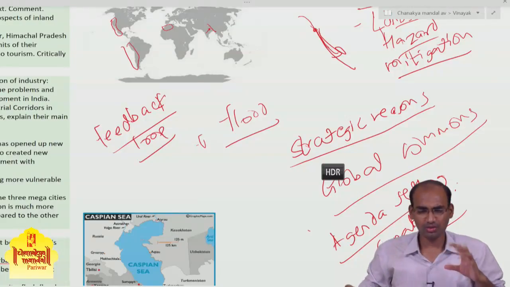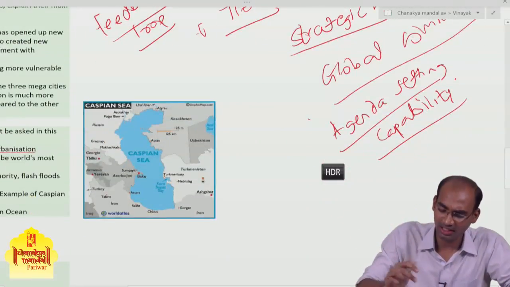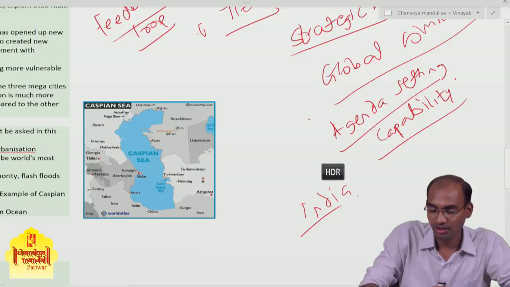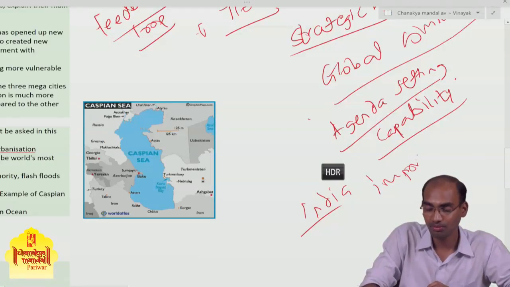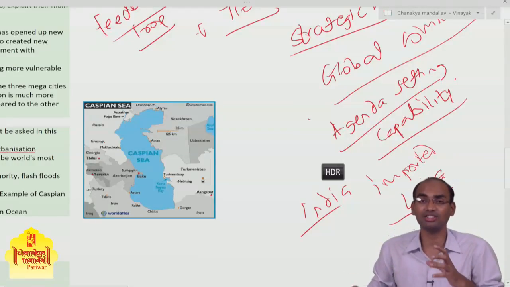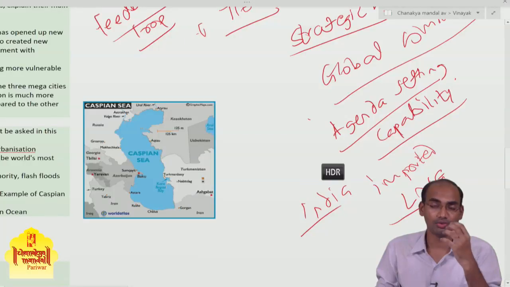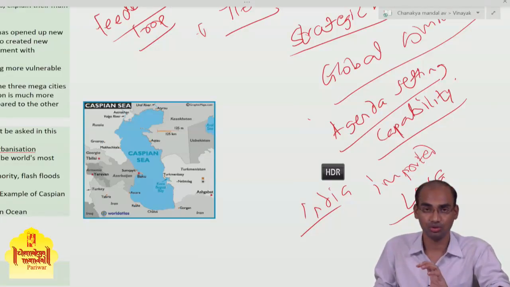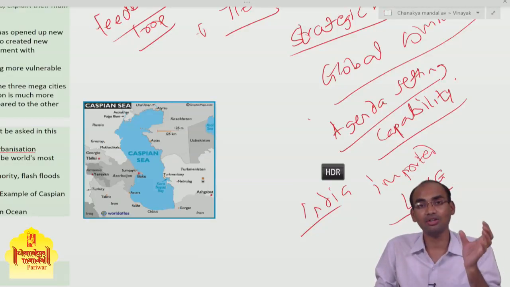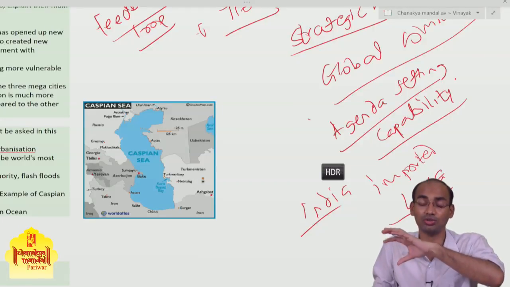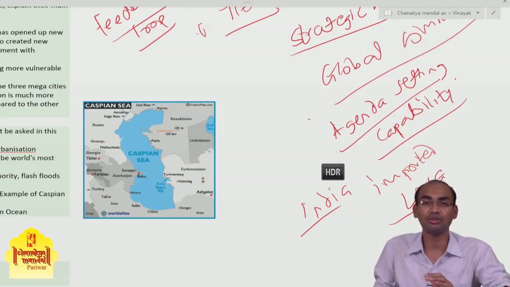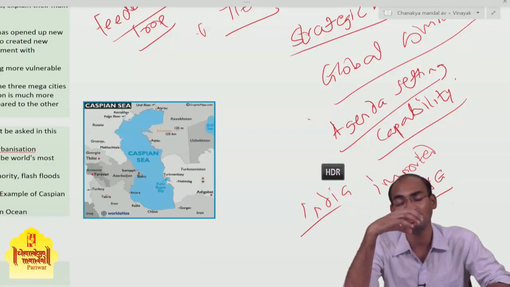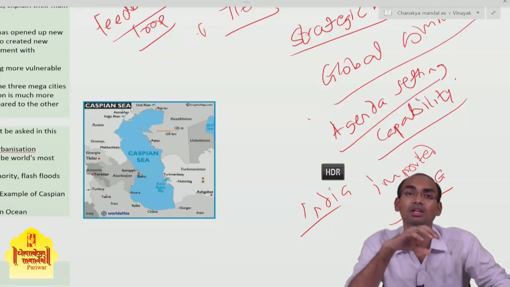Also, recently India imported LNG, liquid natural gas, from Russia. So India is trying to fulfil its commitment to shifting to renewable energy sources. India is shifting from hydrocarbon energy sources to cleaner energy sources such as these gases, which India is importing from Russia.